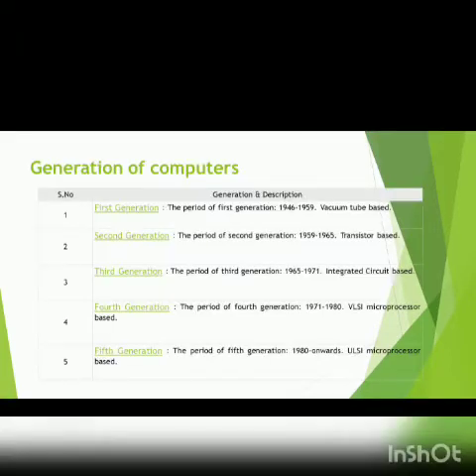So let's start with generations of computers. In the first generation we have what we call the vacuum tube based period, which is from about 1946 to 1959.